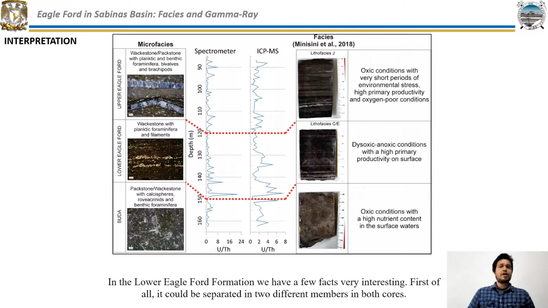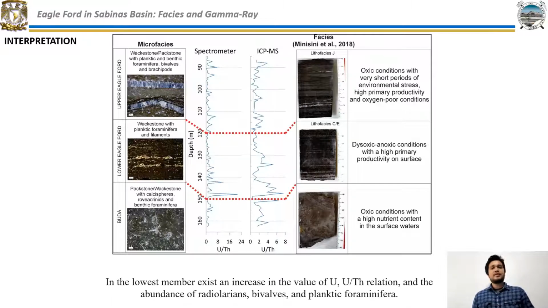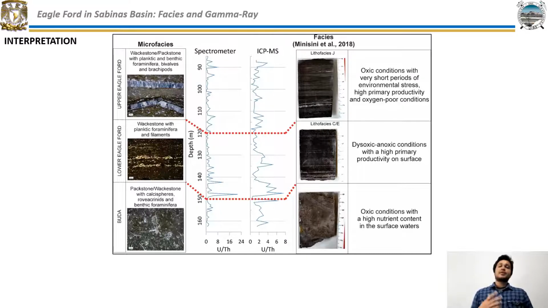In the Lower Eagle Ford formation, we had a few very interesting facts. First of all, it could be separated into two different members in both cores. In the lowest member there is an increase in the value of the uranium-thorium relation and the abundance of radiolarians, bivalves, and planktonic foraminifera.